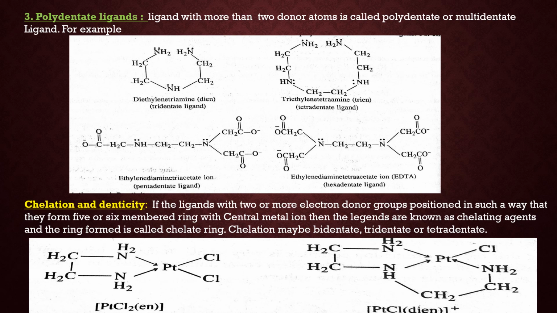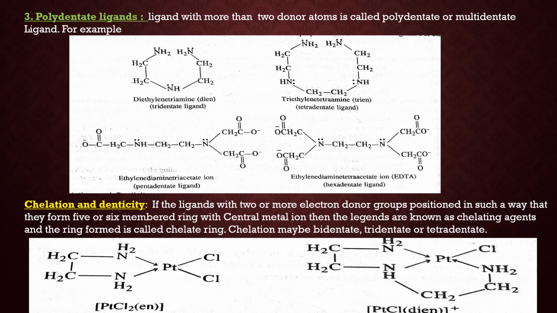Now the next is the ethylenediaminetetraacetate ion. This is very, very important, children. Learn this name, and in short it is known as EDTA. Here we see that in ethylenediamine, all four hydrogens from the amine are displaced by the acetate ion. That is why it is called tetraacetate. Here two nitrogen atoms and four oxygen atoms act as donor atoms. So it is known as a hexadentate ligand.